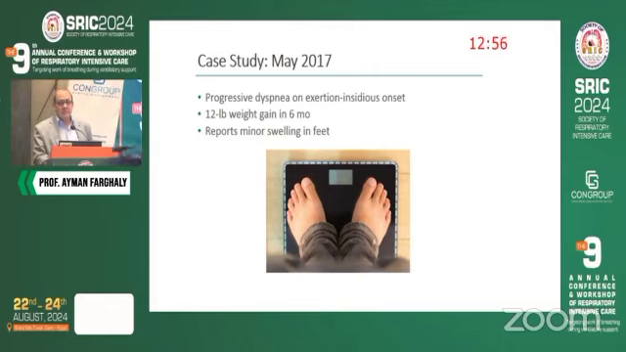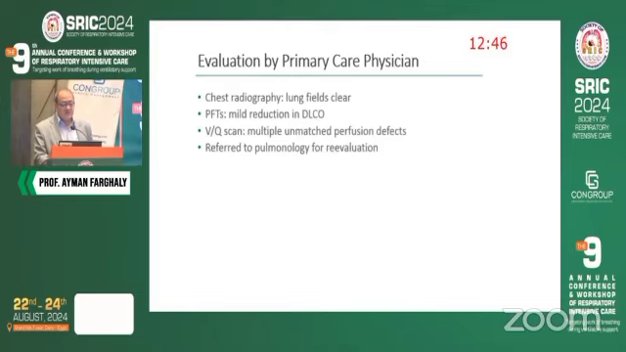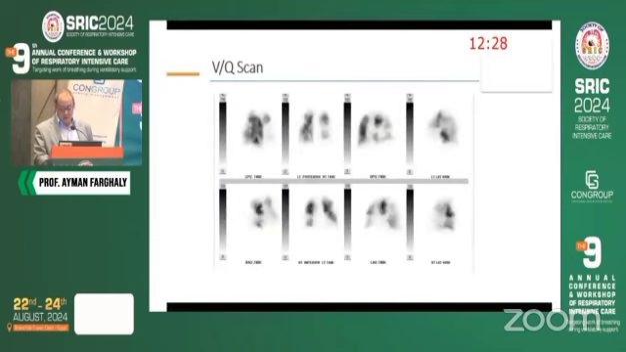The patient came with symptoms on exertion, with insidious onset, with about 12 pounds increase in his weight in 6 months, and reported minor swelling of his feet. Chest radiograph, lung fields were clear. Pulmonary function test showed mild reduction in DLCO. VQ scan showed multiple unmatched perfusion defects. So the patient has multiple defects after these whole years, and he was referred to the pulmonary department. You can see the fan distribution denoting multiple defects in the VQ scan.